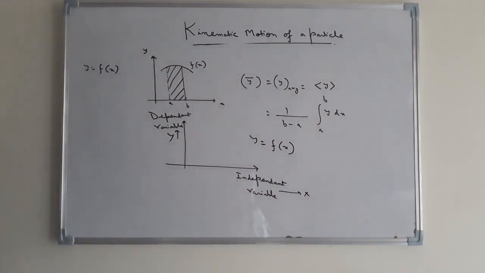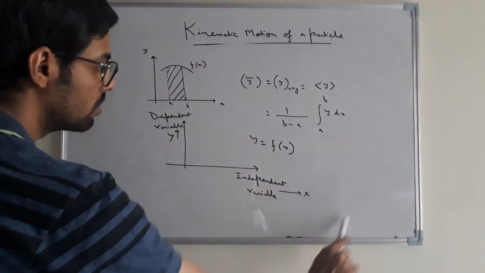So y is the dependent variable, dependent upon the value of x, and x is the independent variable chosen along the x-axis.